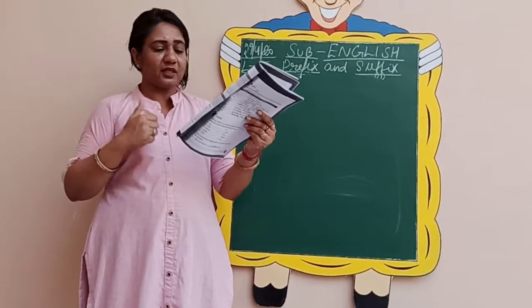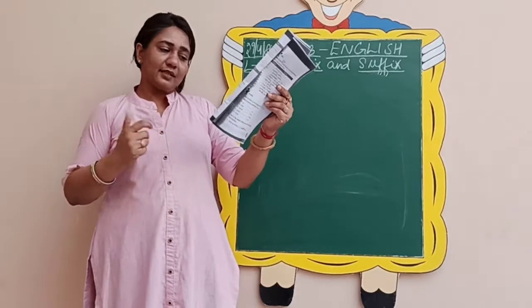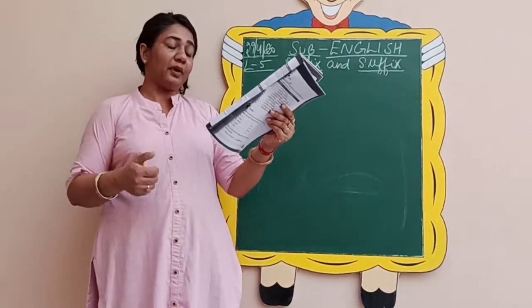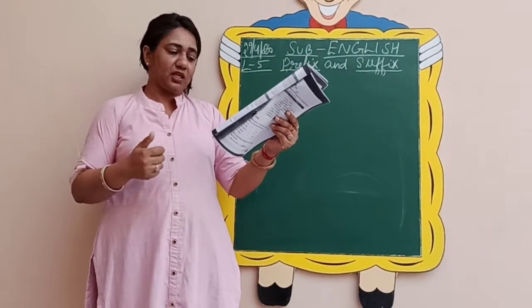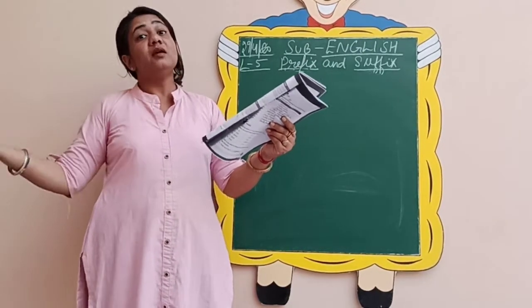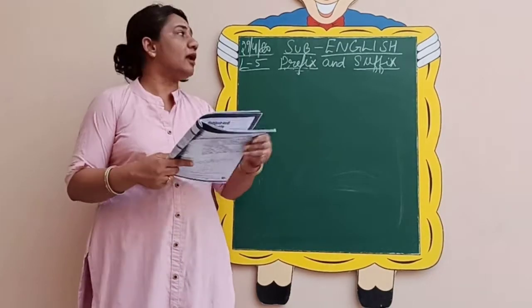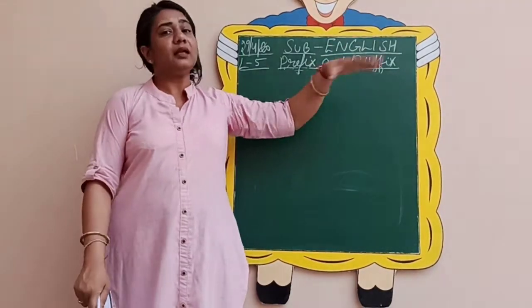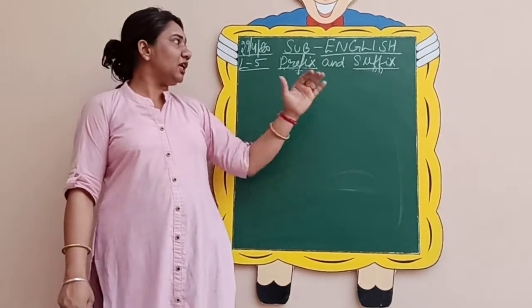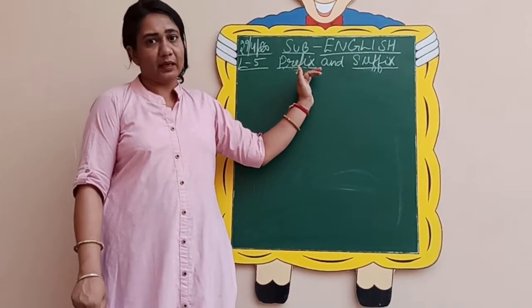Addition of suffixes usually changes the part of speech. For example, they have given the same example, wise, that is an adjective. If you add dom as a suffix, it becomes wisdom, that is a noun. So this means if we add suffixes, then it changes the part of speech, whereas there is no change in part of speech by adding prefixes.